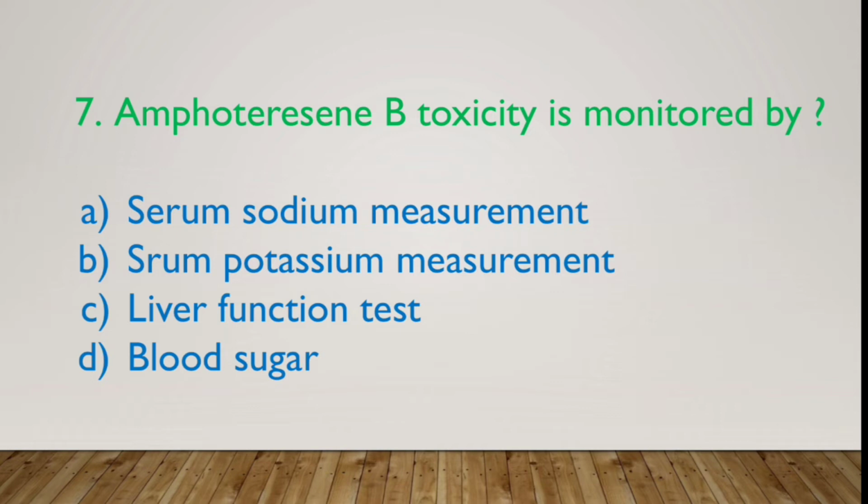Other side effects of amphotericin B are hypomagnesemia, hypotension, infusion reaction and nephrotoxicity. So the correct option is serum potassium measurement.